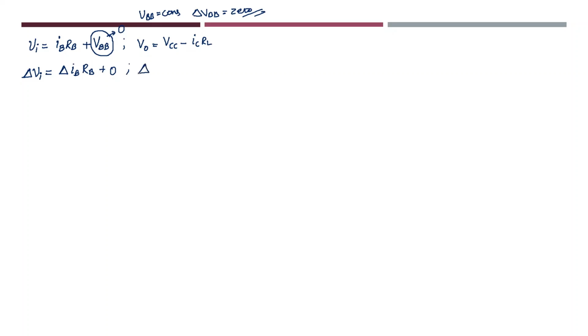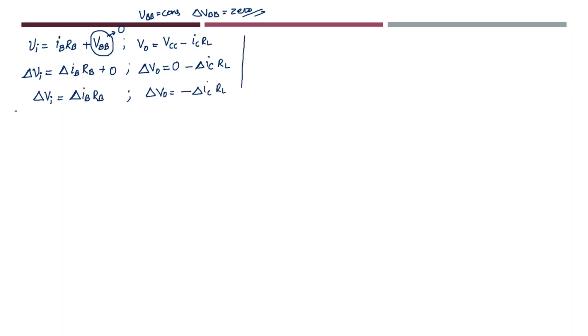Similarly, change in output voltage due to change in input voltage: VCC will also become 0, and this causes a change in collector current, and this is RL. So finally I am getting change in input voltage delta VI as change in base current into RB, and output voltage I am getting as delta V0 is equal to minus delta IC into RL.